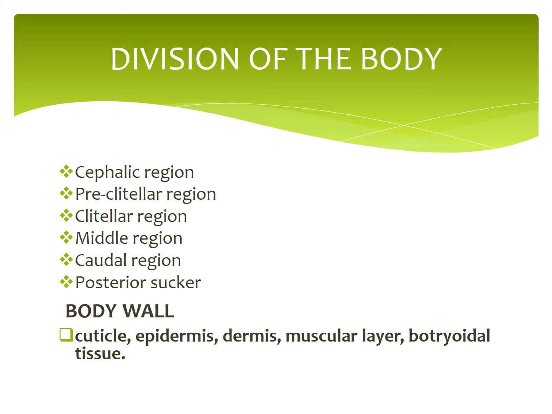Epidermis, that is below the cuticle. Dermis, which lies below the epidermis. Next, muscular layer formed of circular and longitudinal muscles. Botryoidal tissue lies beneath longitudinal muscle and fills the entire coelom around the gut.